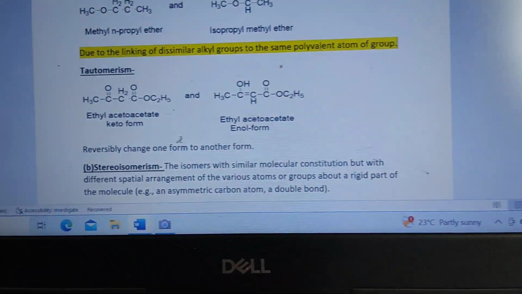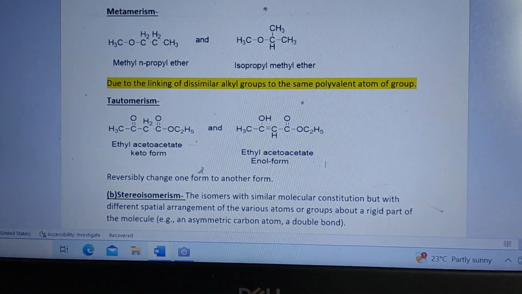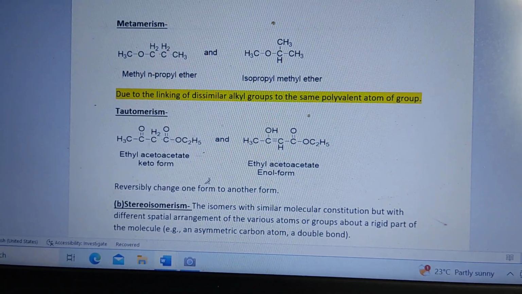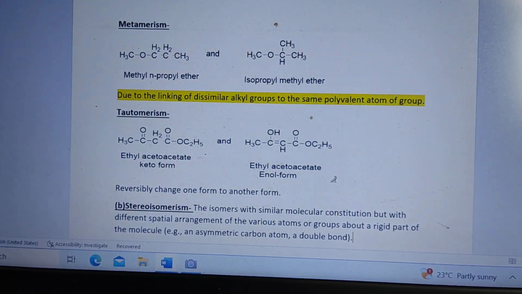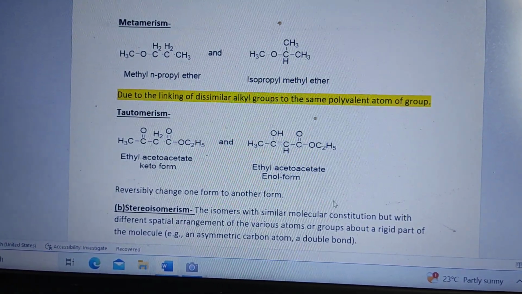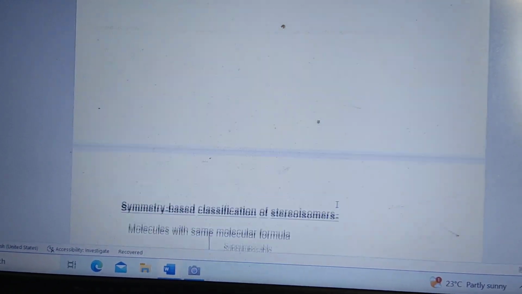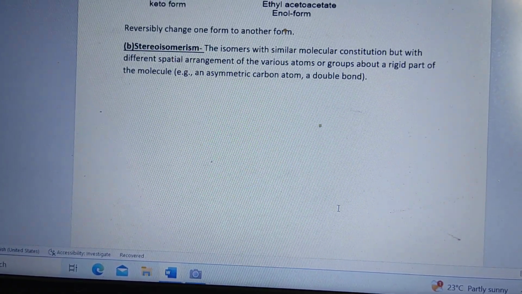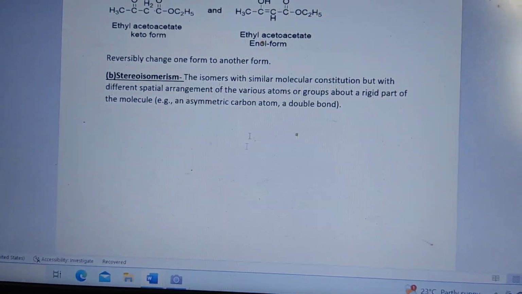Next we come to stereoisomerism. Next topic.